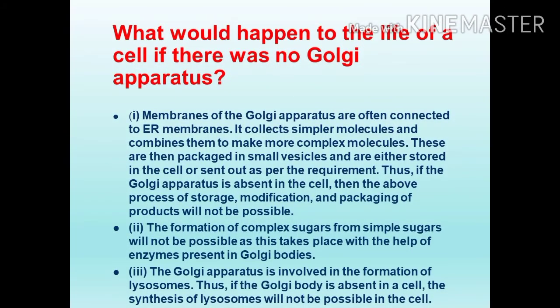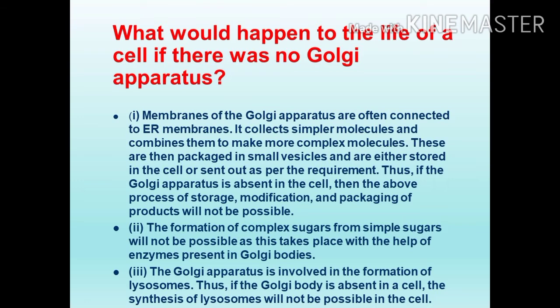What would happen to the life of a cell if there was no Golgi apparatus? Membranes of the Golgi apparatus are often connected to endoplasmic reticulum (ER) membranes. It collects simpler molecules and combines them to make more complex molecules. This is one of the functions of the Golgi apparatus. This Golgi apparatus receives the substance from endoplasmic reticulum. I told you first itself, the Golgi apparatus is located near the endoplasmic reticulum.